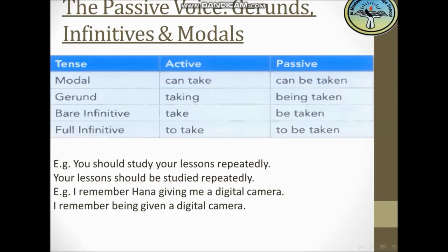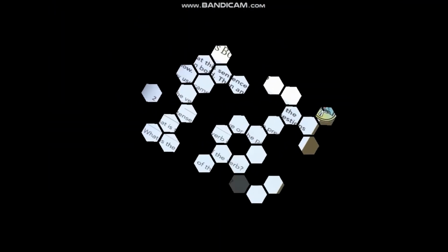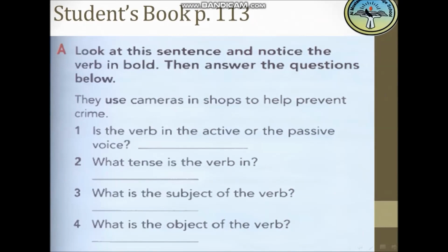Okay, now let's move to your student's book, page 113. Look at this sentence and notice the verb in bold. Then answer the questions below. They use, here is the verb in bold. They use cameras in shops to help prevent crime. Okay, number 1, is the verb in the active or the passive voice? What do you think? Here we have the verb use in the active form or in the passive form.